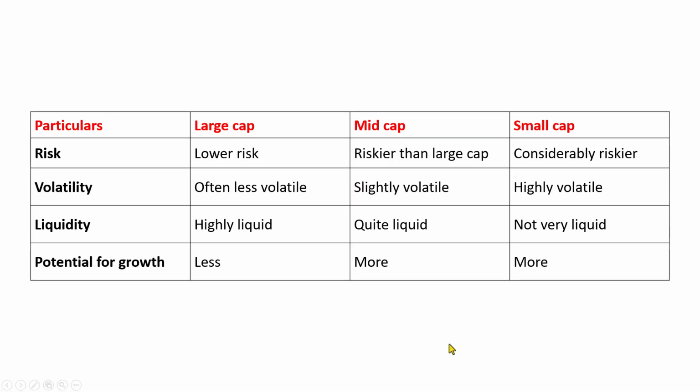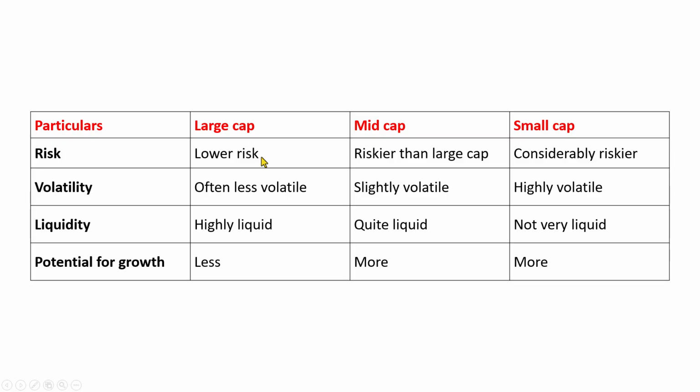Now, let me continue with the topic. These are the features of investing in large cap, mid cap and small cap companies. Investing in large cap companies is safer, less risky than mid cap and small cap companies.